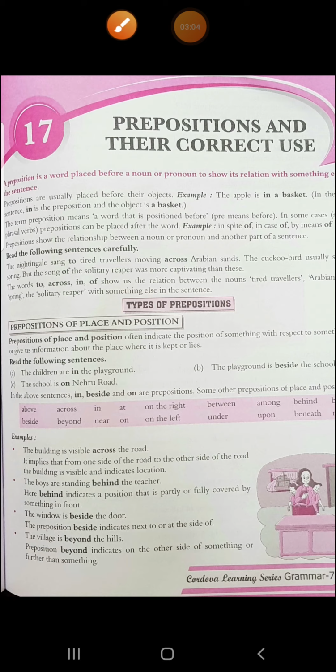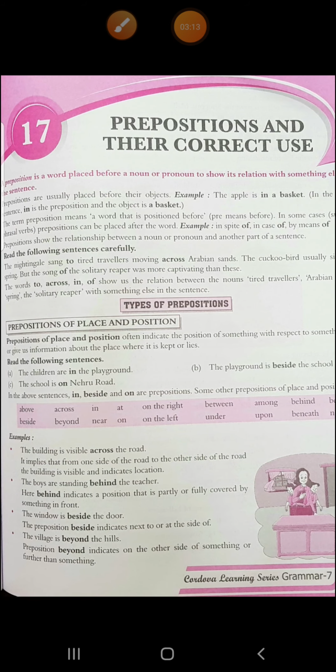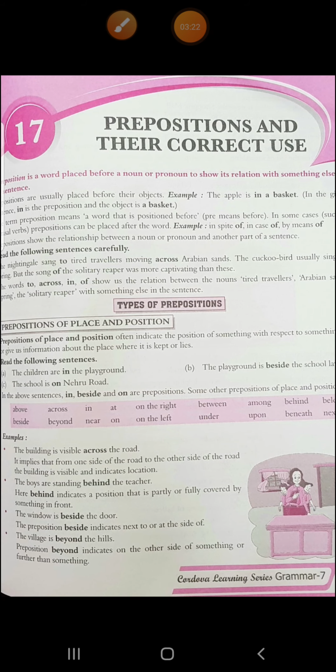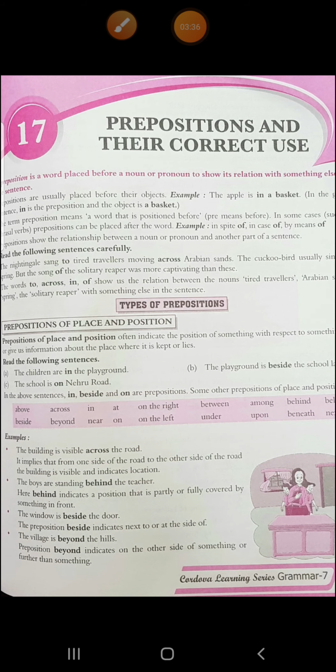Now, what does this mean? These prepositions of place and position indicate the position of something with respect to something else, or give us information about the place where it is kept or lies. When we are talking about prepositions of place and position, we will know the position of that object or that thing, where it is kept or where it lies.